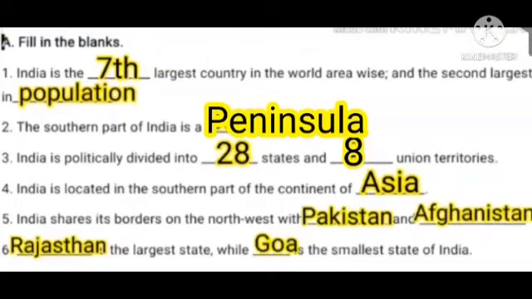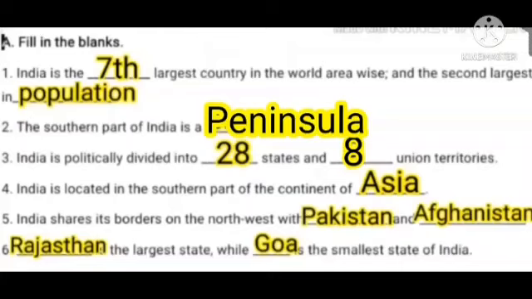Question number 1. India is the dash largest country in the world area wise and the second largest in dash. The answer is seventh largest country in the world area wise and the second largest in population. Second one. The southern part of India is a dash.